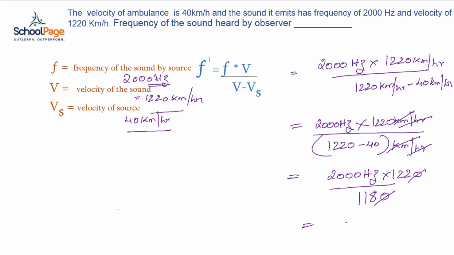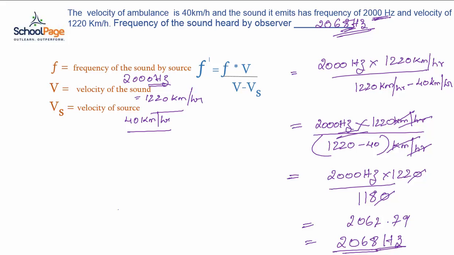On substitution, we get the answer as 2067.79, which can be written in turn as 2068. Taking the unit here, it will be 2068 Hz. So, the frequency of the sound heard by the observer is 2068 Hz. You can see the difference. The frequency of the sound heard by the observer is greater than that emitted by the source.